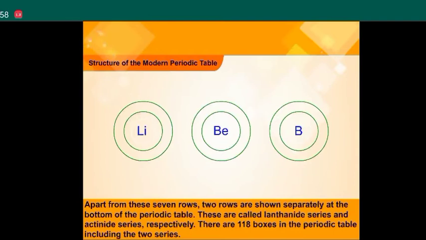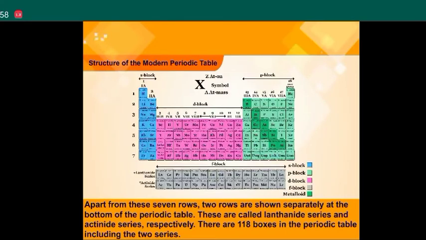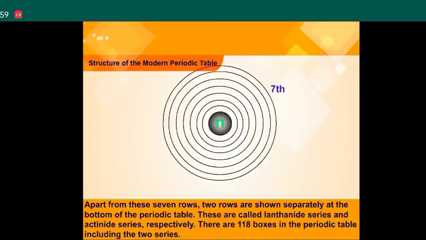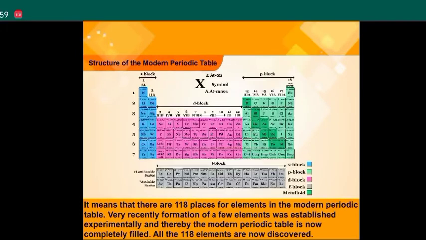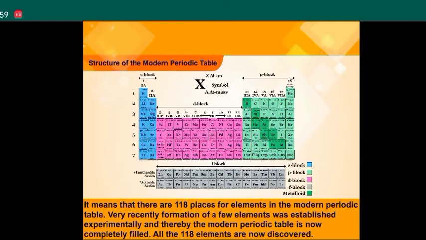Apart from these 7 rows, 2 rows are shown separately at the bottom of the periodic table. These are called the Lanthanide series and Actinide series respectively. There are 118 boxes in the periodic table including the 2 series. It means that there are 118 places for elements in the modern periodic table. Very recently, the formation of a few elements was established experimentally, and thereby the modern periodic table is now completely filled. All the 118 elements are now discovered.